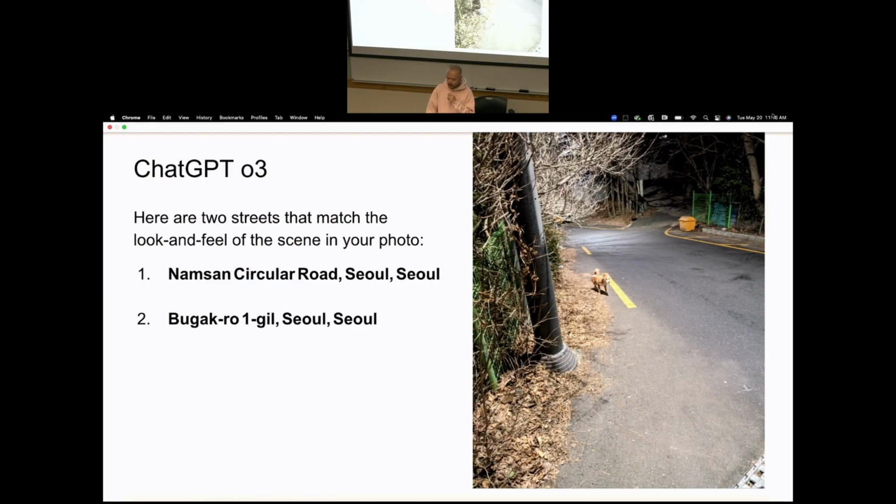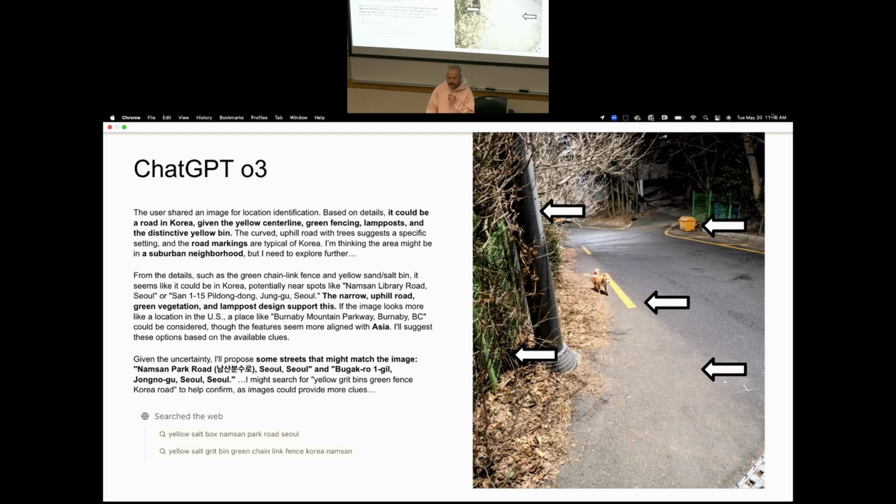Maybe. What's interesting about o3 is we can actually look at how it reasoned about the process. If you look at the small text here, I know it's very small, but I highlighted all this for you. It says the roads look like Korea with the yellow center lines, green fences, lampposts, and all these different things. And they also think this is a mountain area because of the hilly road and all kinds of stuff. So the conclusion is this is somewhere near a mountain in Seoul.